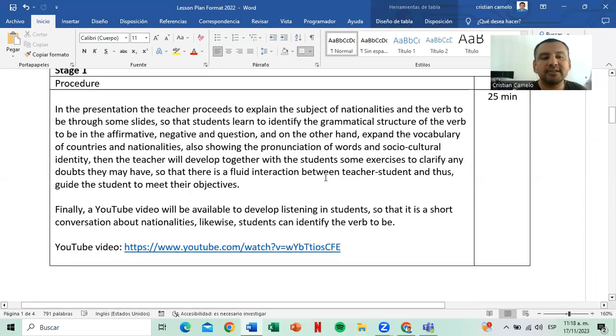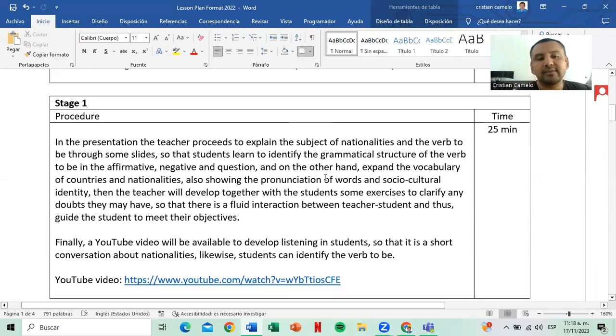Now, in the presentation, the teacher proceeds to explain the subject of nationalities and the verb to be through some slides, so that the students learn to identify the grammatical structure of the verb to be in affirmative, negative, and questions. On the other hand, the teacher expands the vocabulary of countries and nationalities, also showing the pronunciation of words.